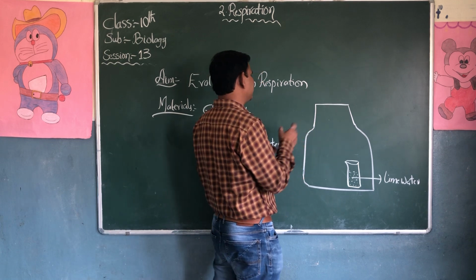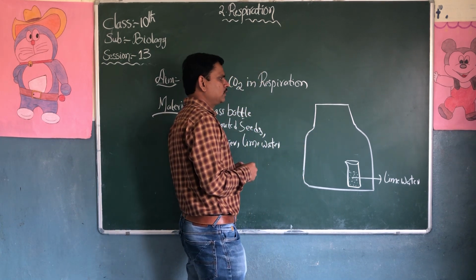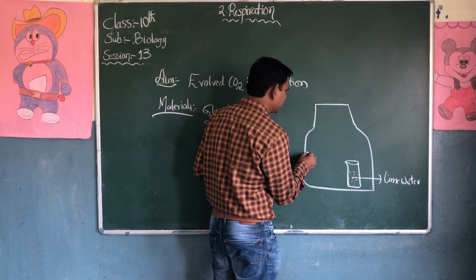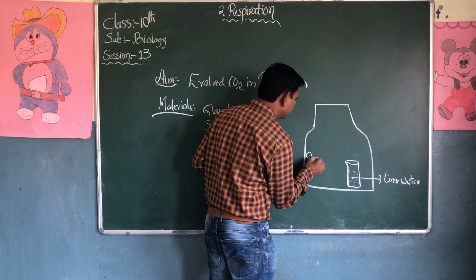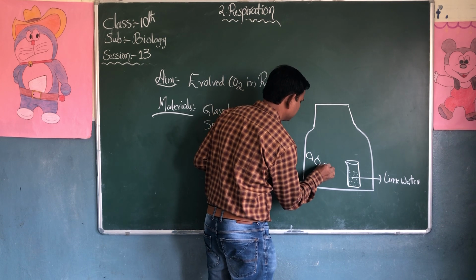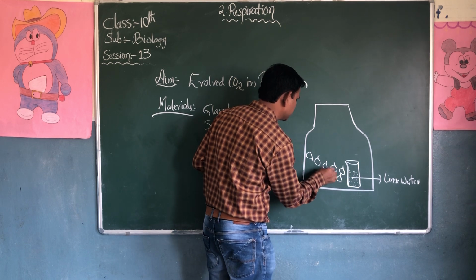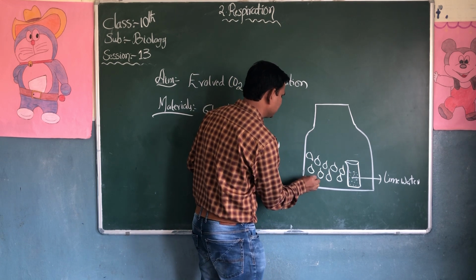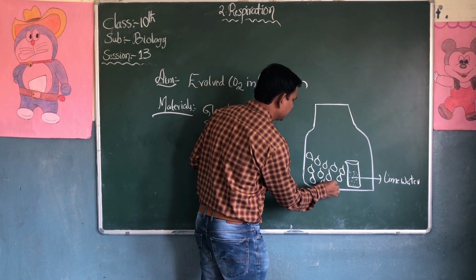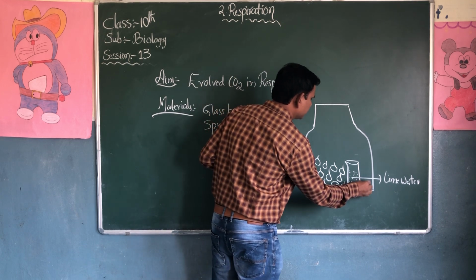So take a plastic or glass bottle. In the bottle we have to take the sprouted seeds, the germinating seeds.